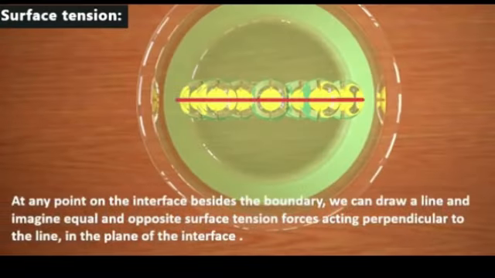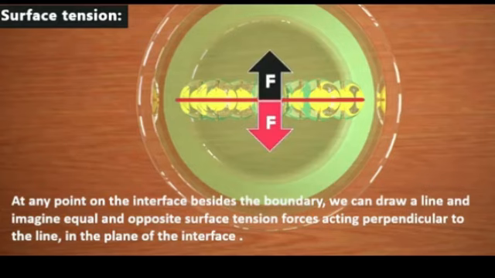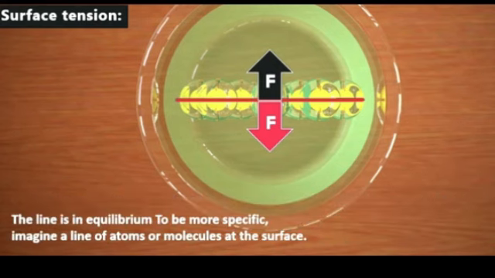To find the magnitude of surface tension, we consider an imaginary line drawn at an interface beside the boundary. We can draw a line and imagine equal and opposite surface tension forces acting perpendicular to the line in the plane of the interface. This line is in equilibrium.